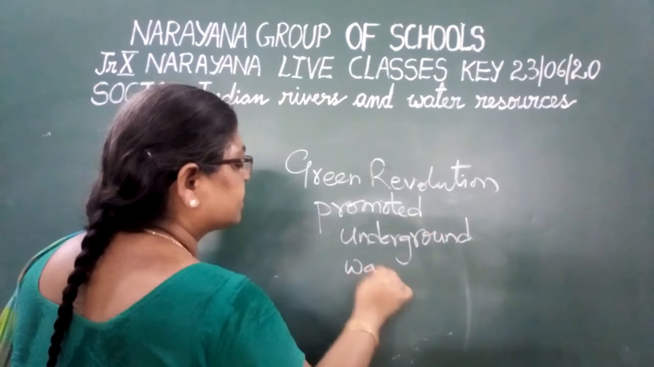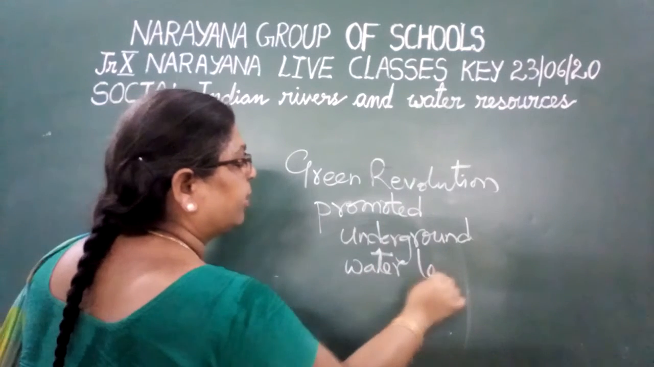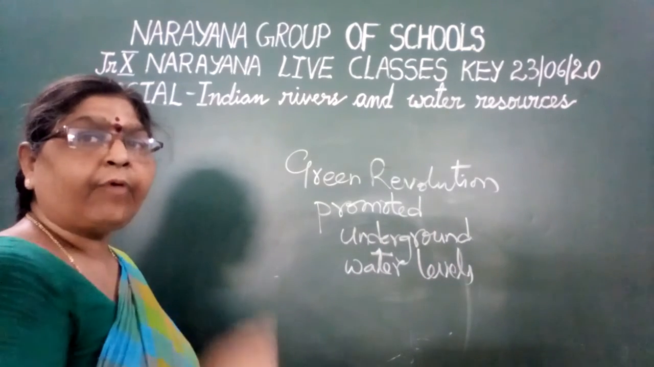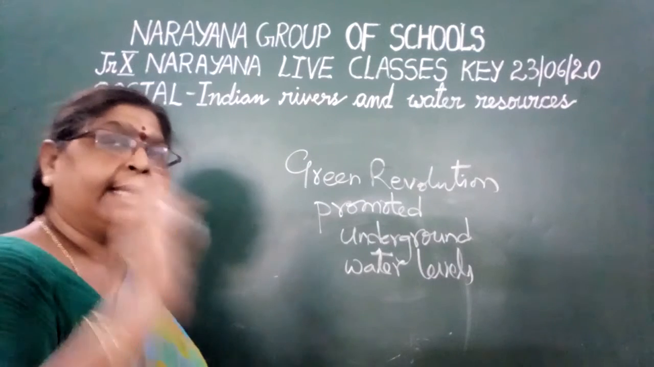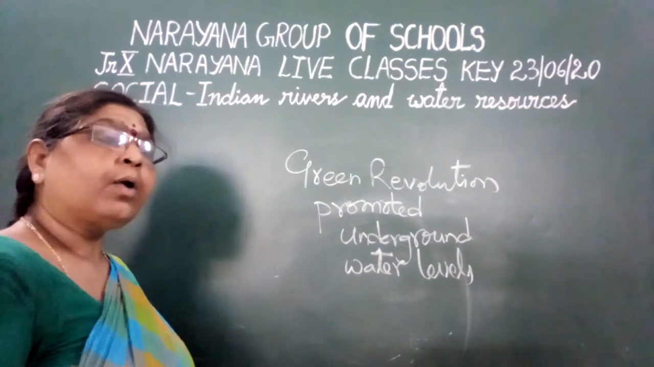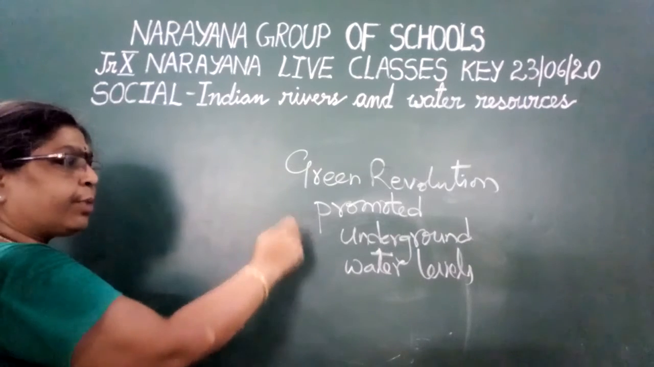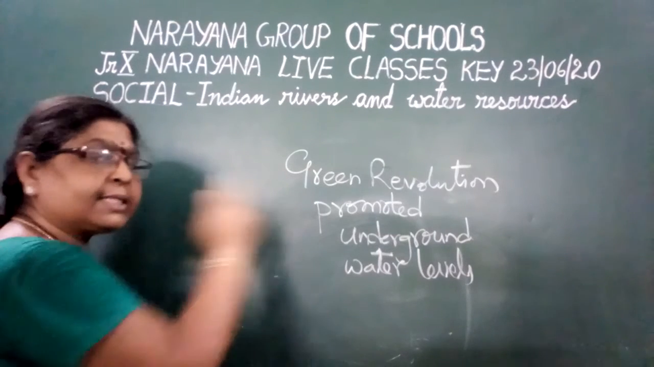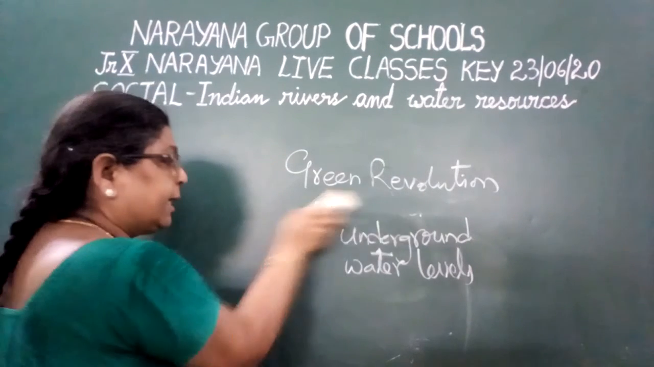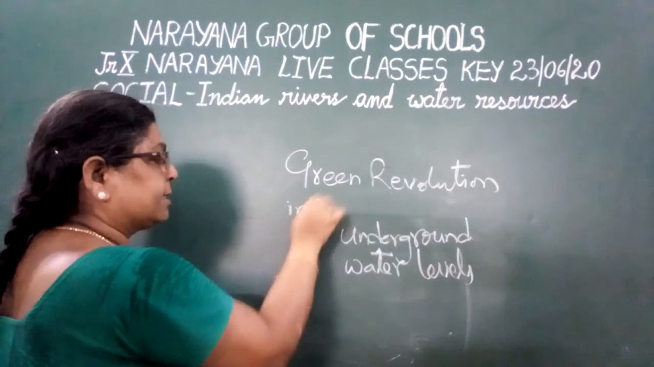Why? Because due to the green revolution, what happened? Water intense crops are increasing. So they are using more and more water, hence the underground water is getting depleted. But instead of that, they gave that the green revolution promoted underground water levels. This is wrong. The green revolution increased water intense crops. So you have to correct the statement.